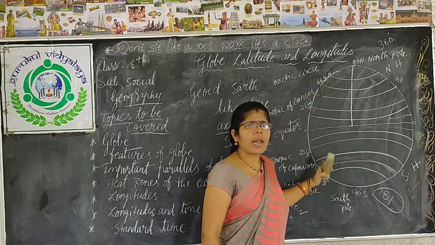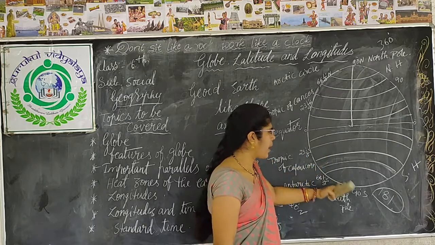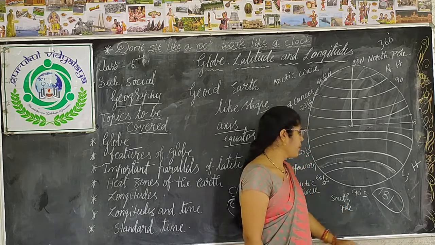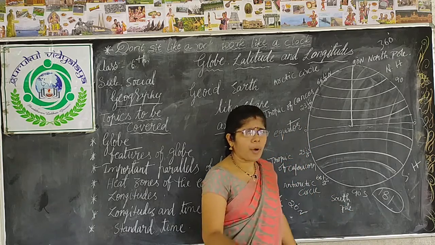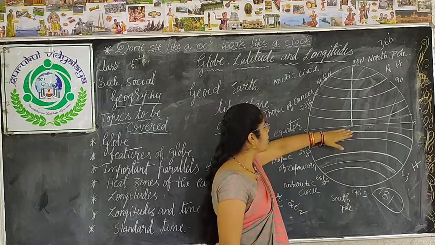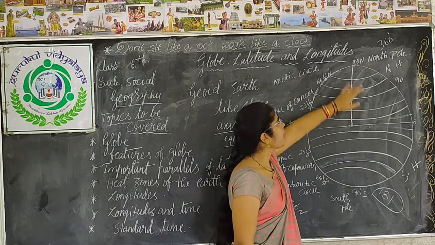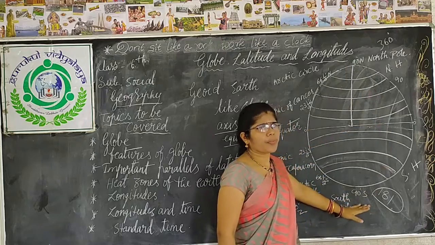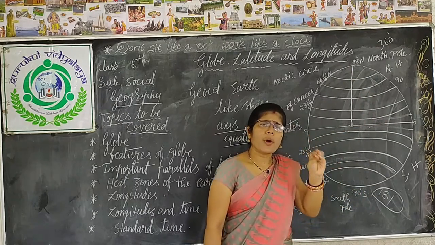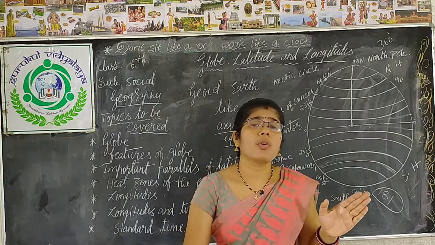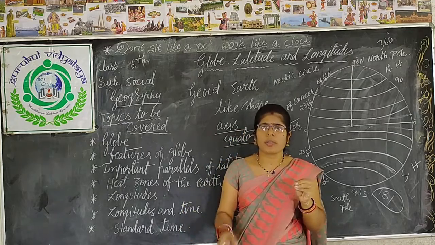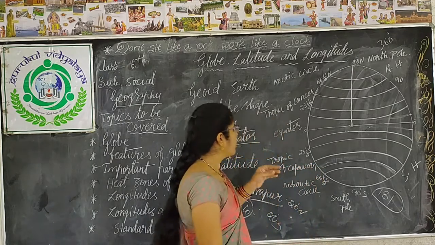Among these 181 latitudes, apart from the equator, north pole and south pole, there are 4 other important latitudes drawn on the earth, which help to divide the earth into heat zones. I'll tell you about what the heat zones are.